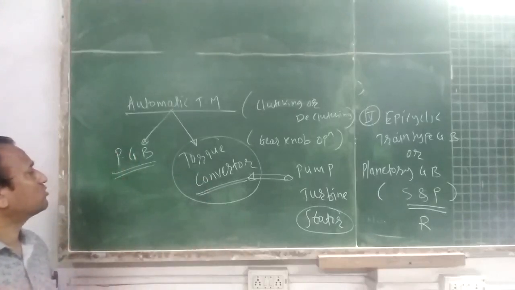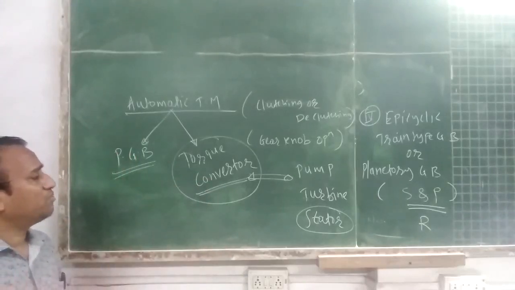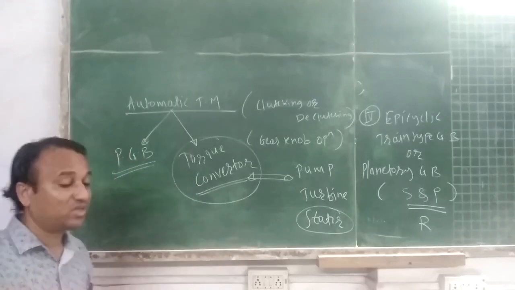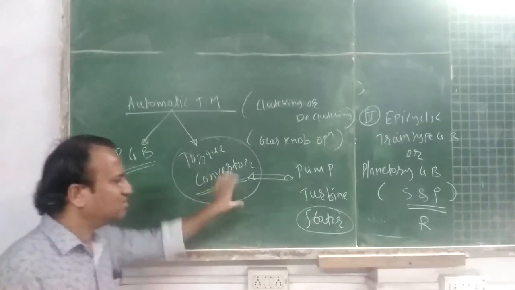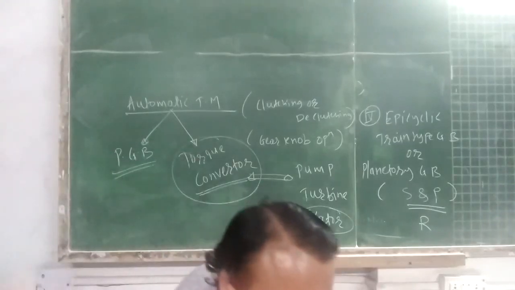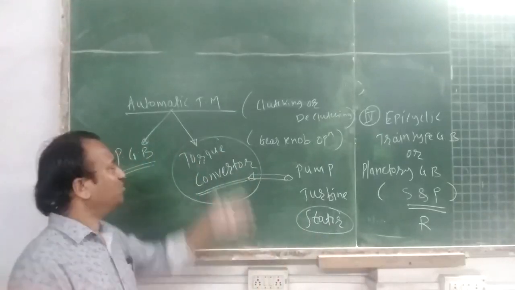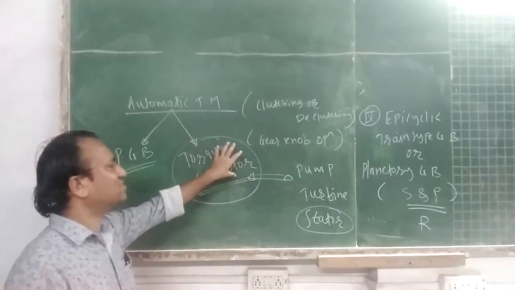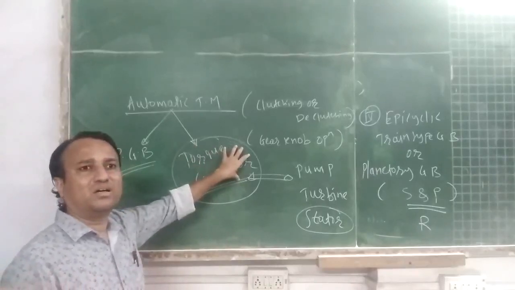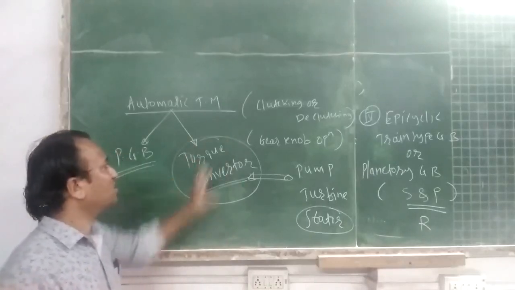Students, just go through the planetary gearbox and torque converter. If you understand the working of friction clutches, the same working principle you can apply to the torque converter.